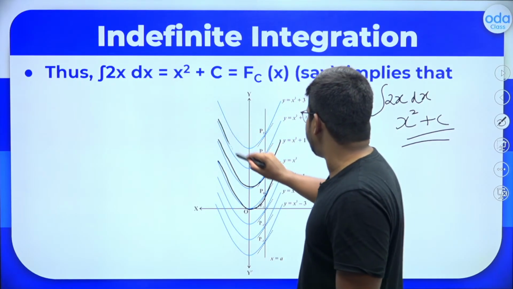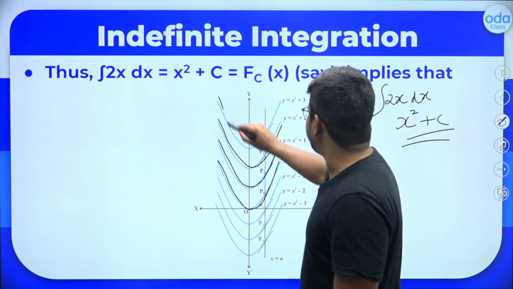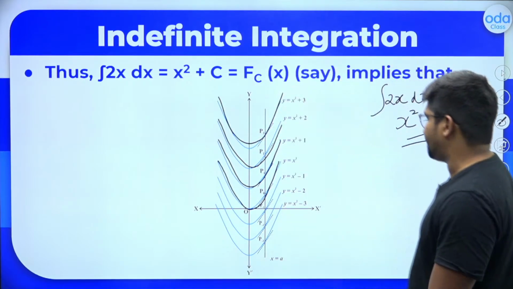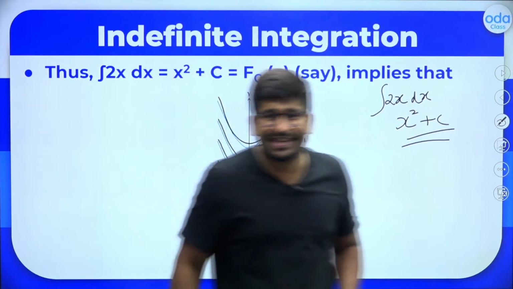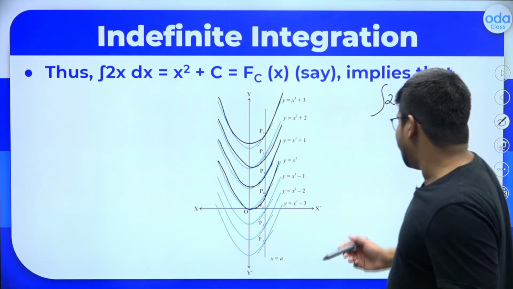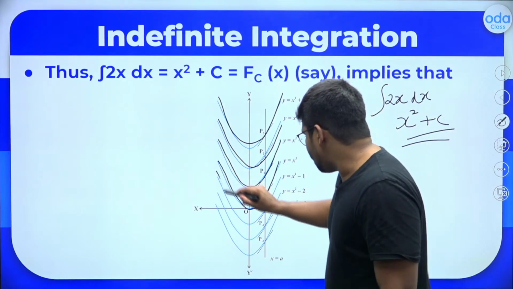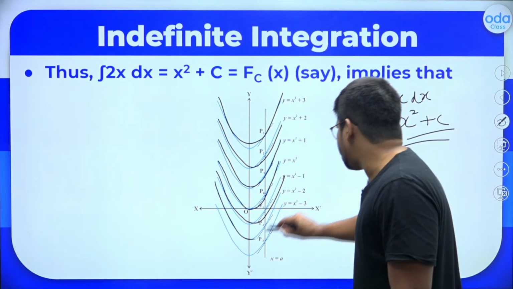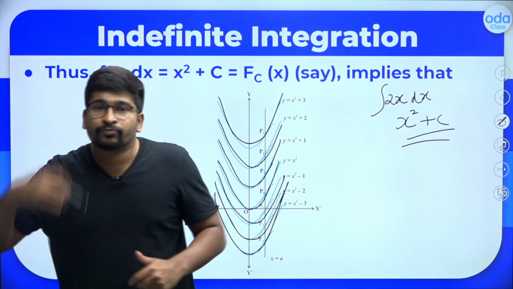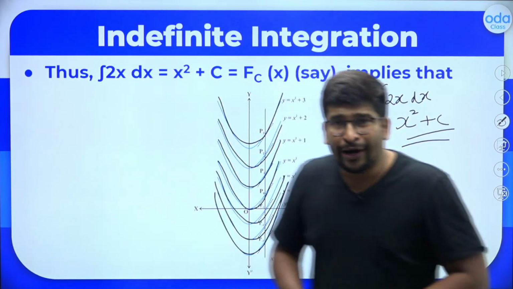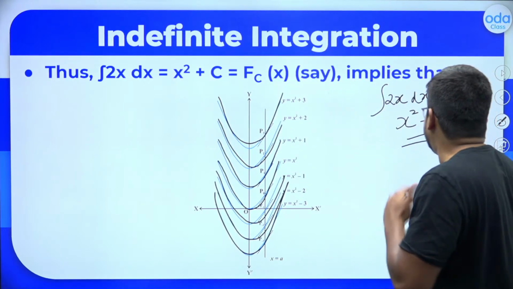If you take the value of c as 2, it will be x square plus 2. If you take the value of c as 3, it will be x square plus 3. Likewise, if you bring it downside, that means if you take the value of c as, let's say, minus 1, then it will go like this. Again, minus 2 will go like this, minus 3 will go like this. This is how the graph will go ahead. The graph will be like this. All are agreeing to this?